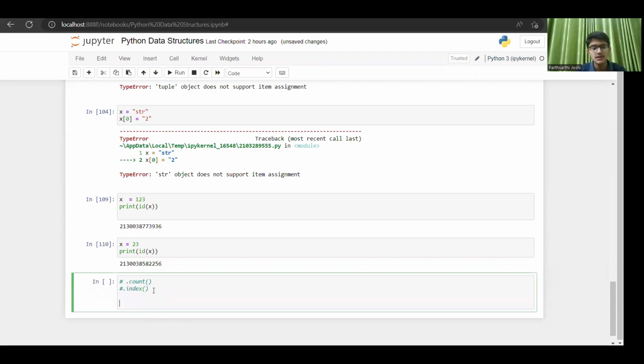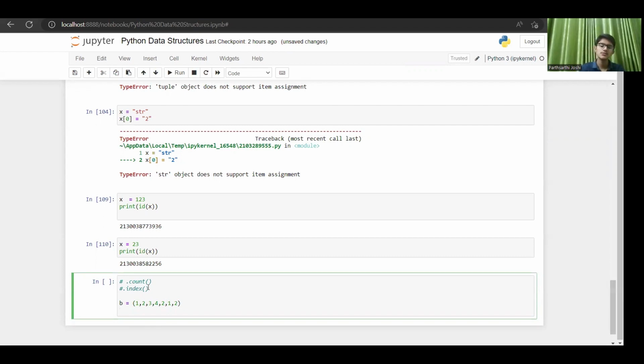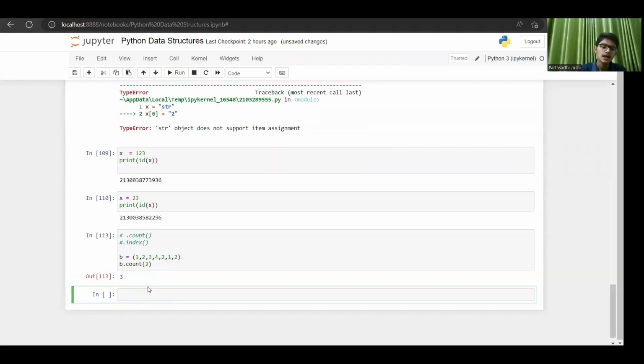Very easy methods. Dot count, what it does, suppose I'm having a tuple, say b equal to 1, 2, 3, 4, 2, 1, 2, right? And now I want to count the number of twos in this tuple. So I'll write b dot count, and inside the count I'll write 2, and I get 3, 1 2 3, right?